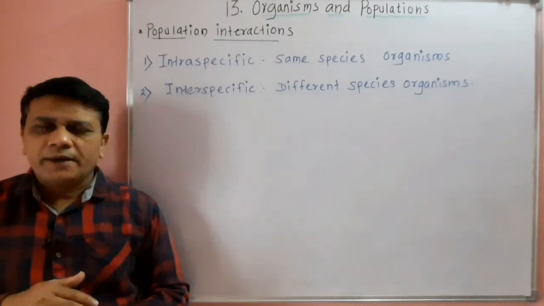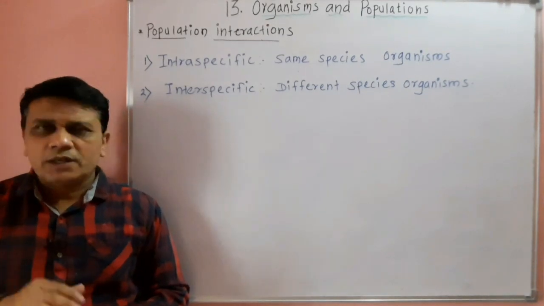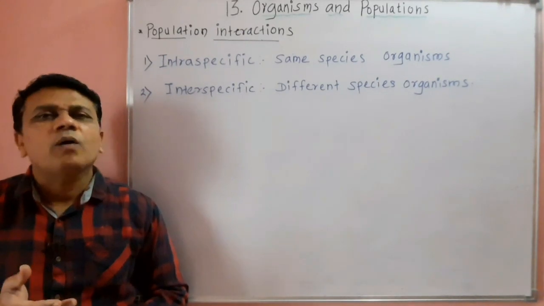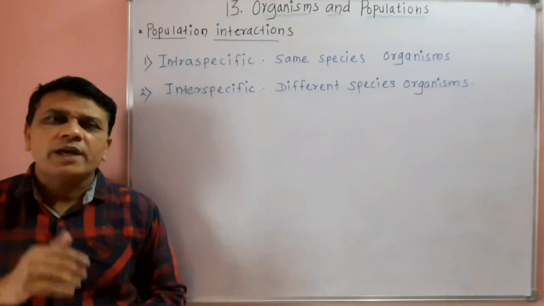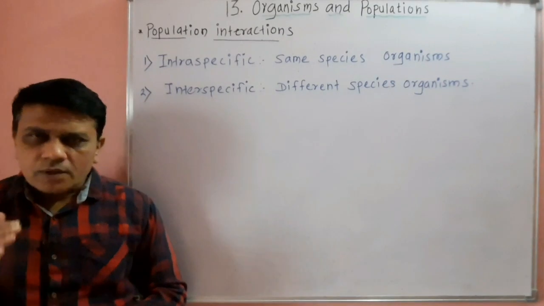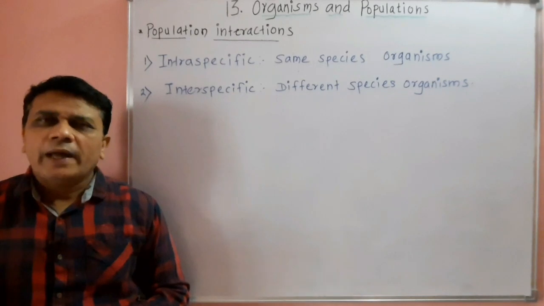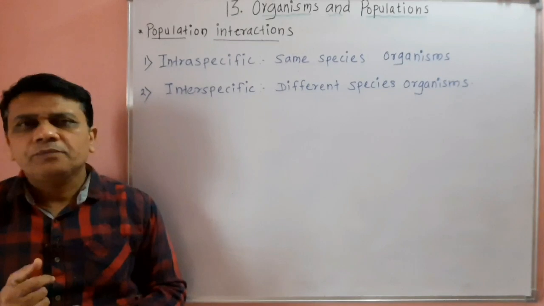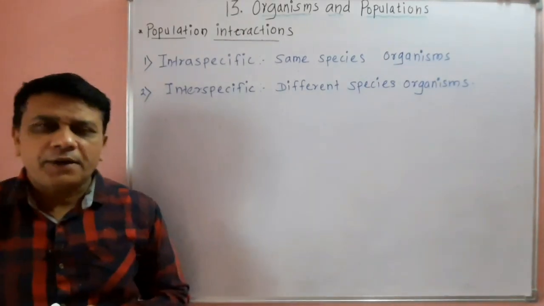Similarly, you know that flowers are dependent on either birds or insects for the process of pollination. Similarly, the birds are dependent on the flowers to get nectar, which is used as food material by these insects or birds. So, organisms in a habitat have interactions with each other. So, here we are going to see the topic, that is population interactions.